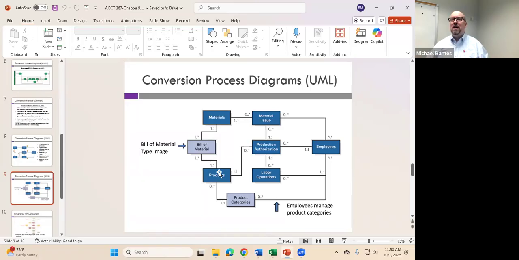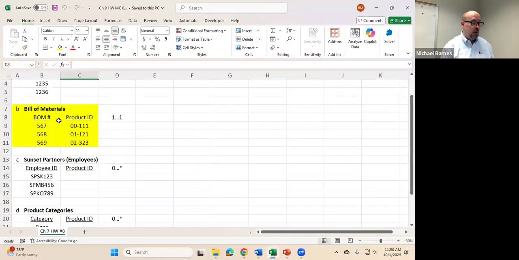Now, is that likely to be the case? Just intuitively speaking, is that likely to be the case? Probably not in the real world. Probably you can have multiple products in a single bill of material. But in this particular case, the 1-to-1 relationship defines that. So that's why we got a bill of materials with a product ID as single relationship, which is why this is highlighted. So B is the answer.